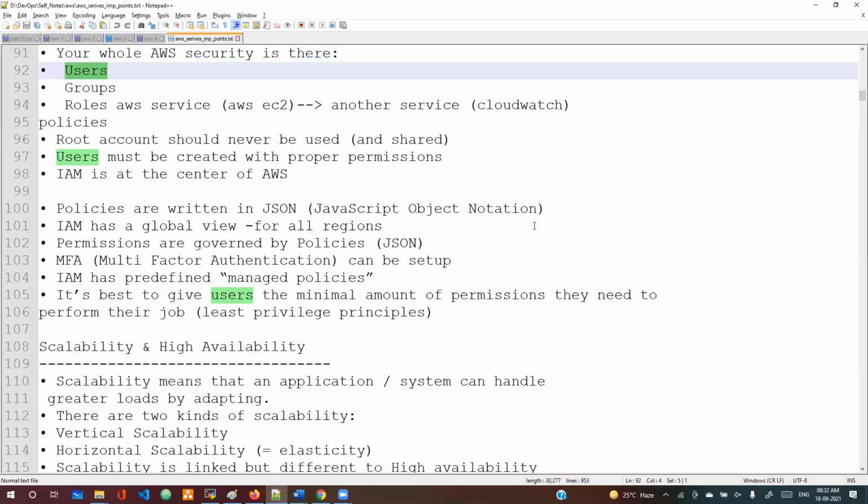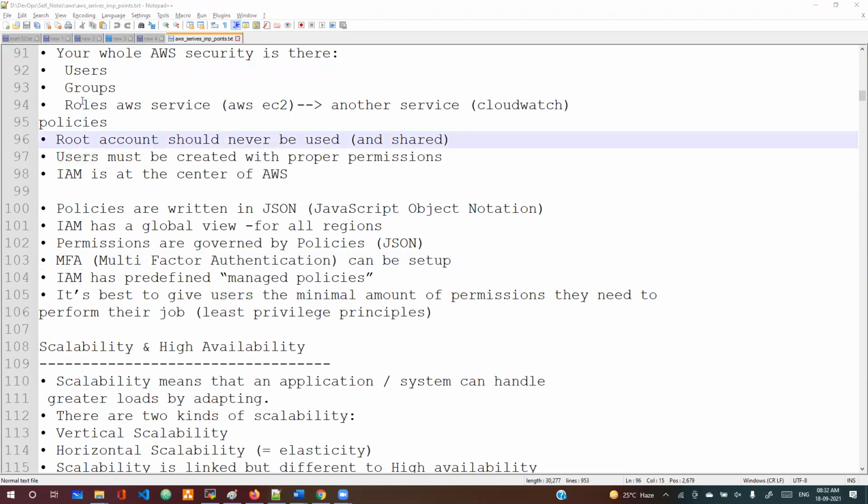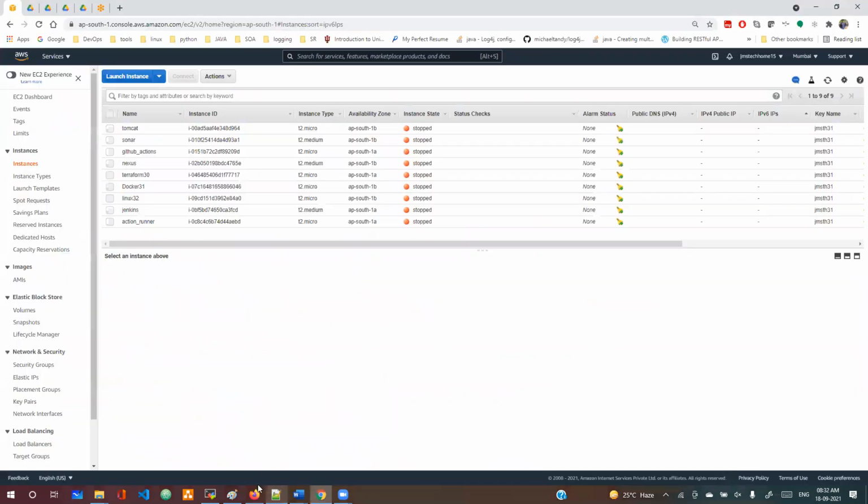How we can share and all, let's talk about that. Now see here: users, groups, roles, and roles for AWS services. We'll discuss what this means. Permissions are different and roles are different. Roles are the same kind of thing as users, but let me write it here.